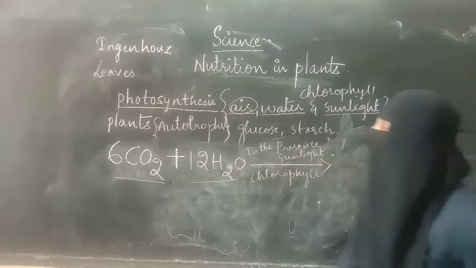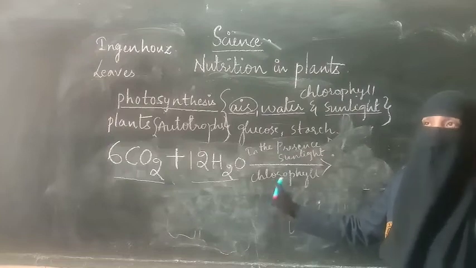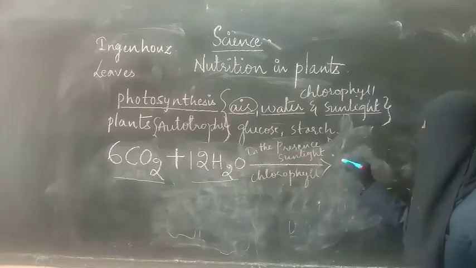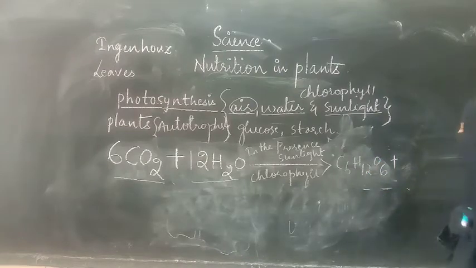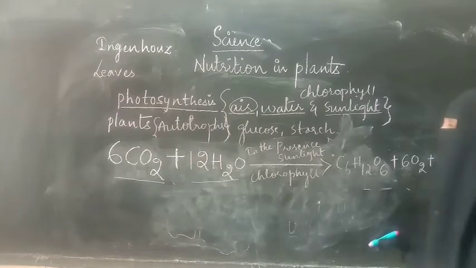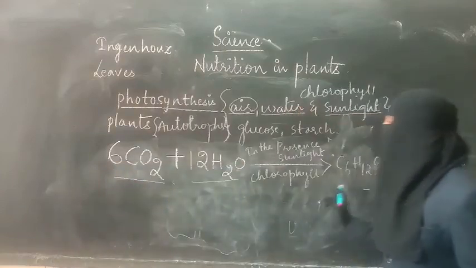Green parts of plants use carbon dioxide and water in the presence of sunlight and chlorophyll to produce glucose or starch or any other food material; this is called photosynthesis. Along with the production of food, the plants will also produce oxygen and water. Excess water will be removed by the plant body.